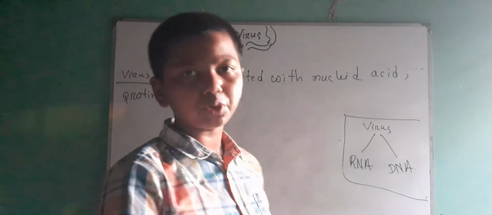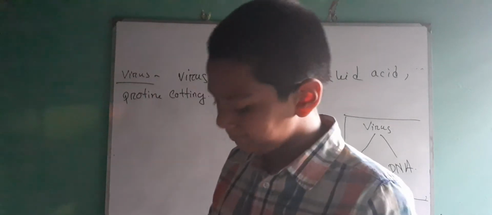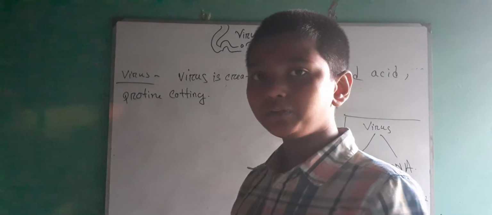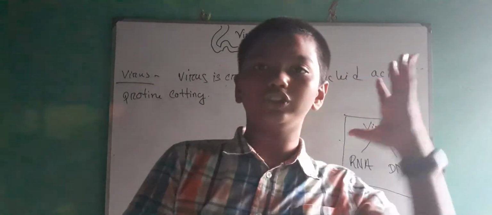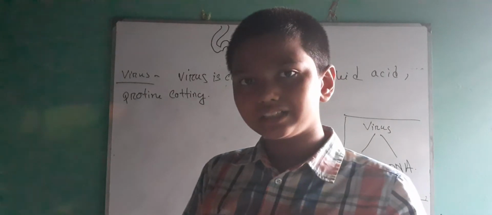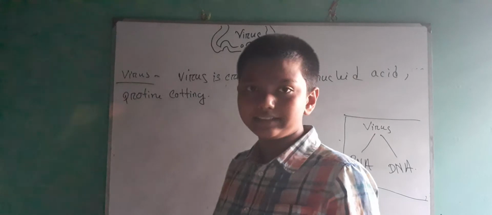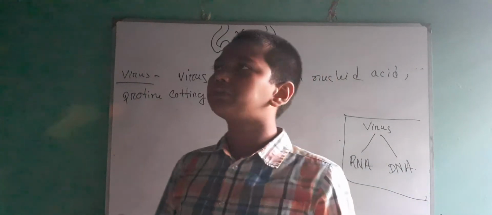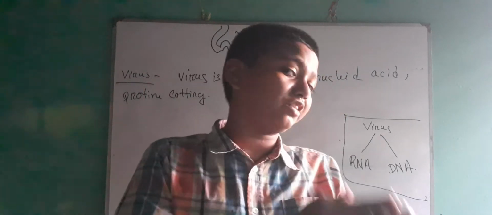Now you have a question: what is protein coating? So if you cut your skin, what will there? The blood will not spread out. There is a coating. Yes, am I right? And there is a structure like in this way. There is a coating that is called protein coating. And there is a lot of definition of protein coating. I'm not going to that definition.